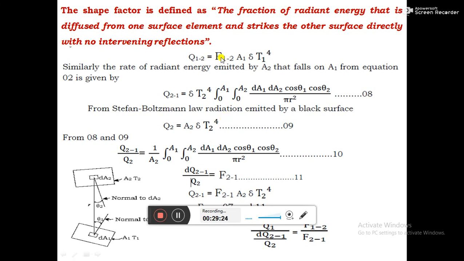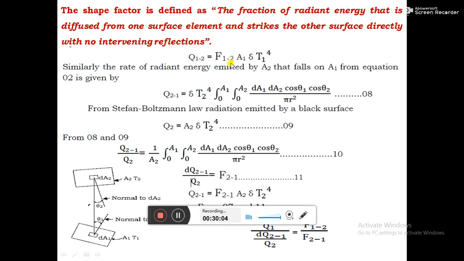F12 here represents the amount of radiation emitted by body 1 and falling on body 2. And the heat exchange between body 1 and 2 is given by the equation Q12 equals F12 into A1 into sigma into T1 to the power of 4, where F12 is the shape factor between 1 and 2. The first term represents the radiating body.